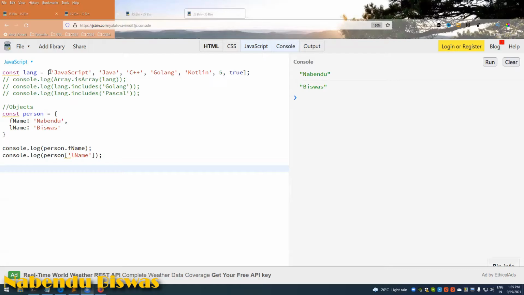The differentiation between arrays and objects is obvious: arrays use square brackets and objects use curly brackets. See what I have done here. This is not a key value pair, this is just a string, and this is a key value pair. So this is the difference.